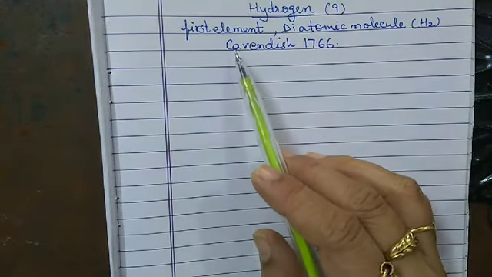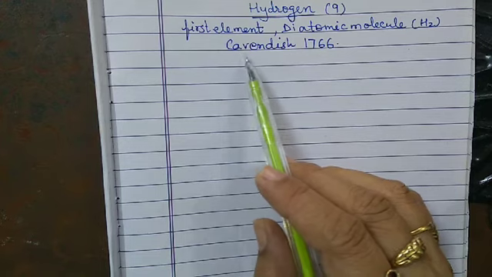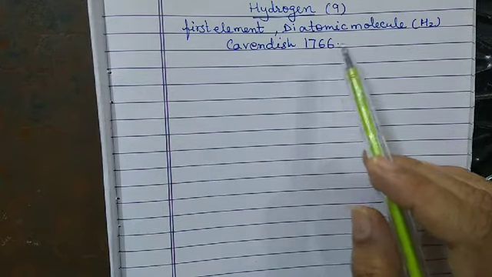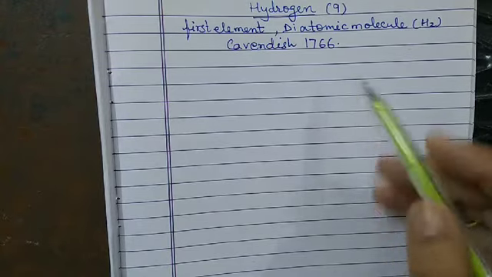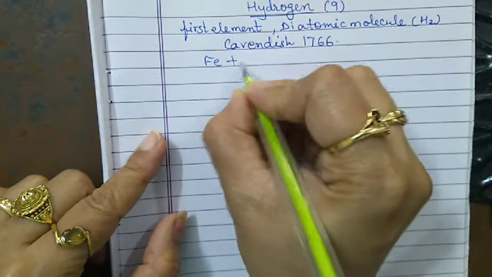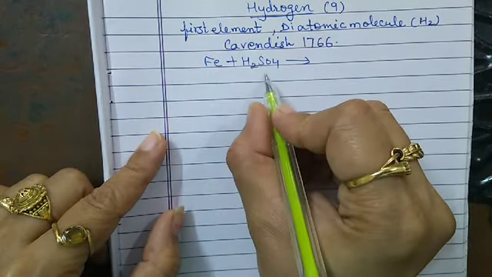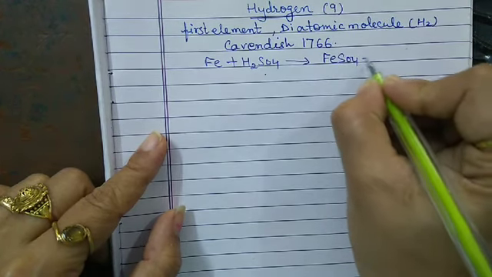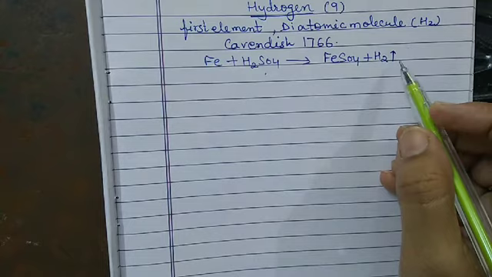It is the lightest element in the periodic table. It exists as a diatomic molecule, H2, and hydrogen was discovered by Cavendish in 1766. He prepared the gas by treating iron filings with dilute sulfuric acid. The reaction is Fe plus H2SO4. When the iron filings react with the dilute sulfuric acid, we get FeSO4 plus H2 gas liberated from this reaction.